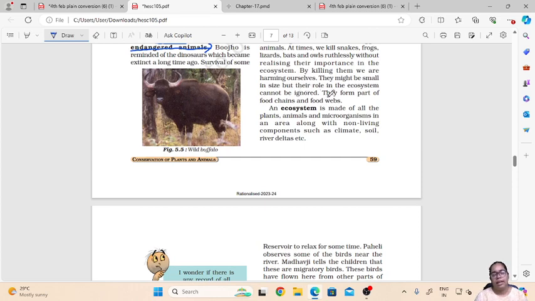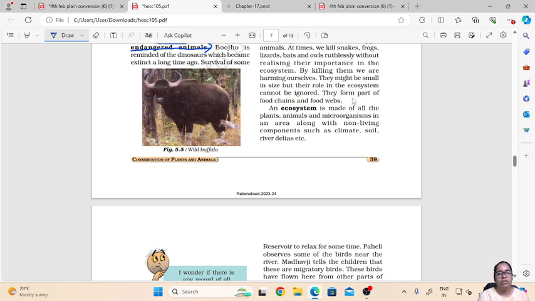So all these plants and animals live in a particular area, and in that area they are interdependent on each other. The interaction of the organisms with each other, that is plants and animals interacting with each other, is given the term ecosystem.